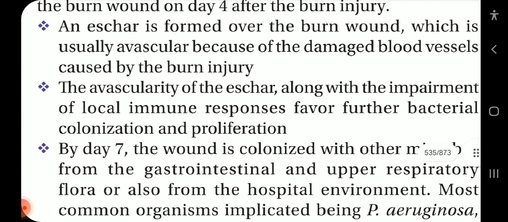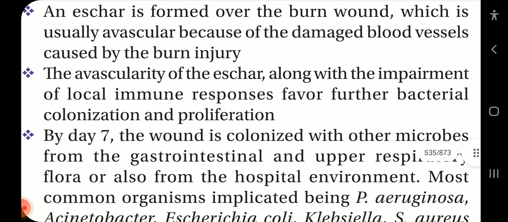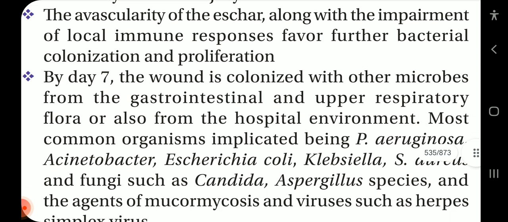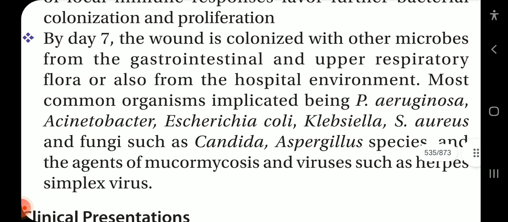An eschar is formed over the burn wound, which is usually avascular because of the damaged blood vessels caused by the burn injury. The avascularity of the eschar, along with the impairment of local immune responses, favors further bacterial colonization and proliferation. By day 7, the wound is colonized with other microbes from the gastrointestinal and upper respiratory flora or also from the hospital environment.